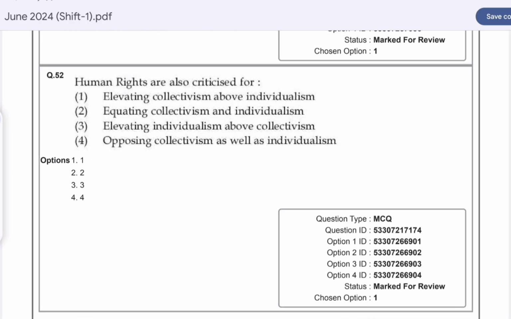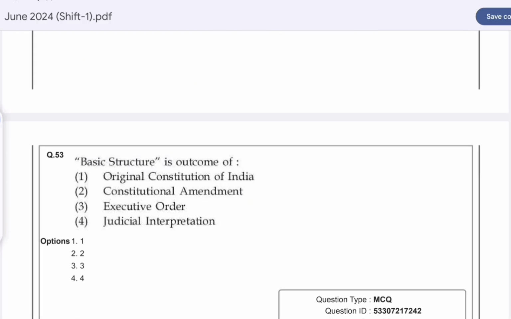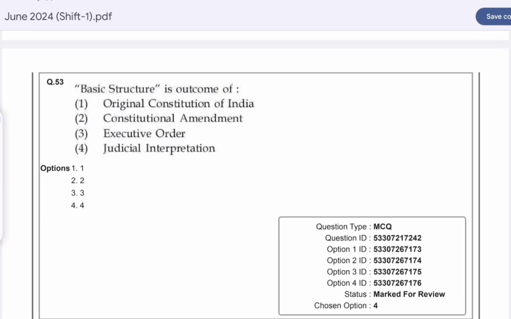Question number 52. Human rights are also criticized for. Option C is correct. Elevating individualism above collectivism. Question number 53. Basic structure is the outcome of. Option D is correct. Judicial interpretation.